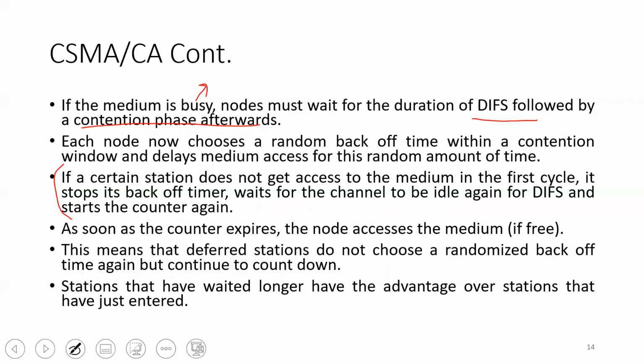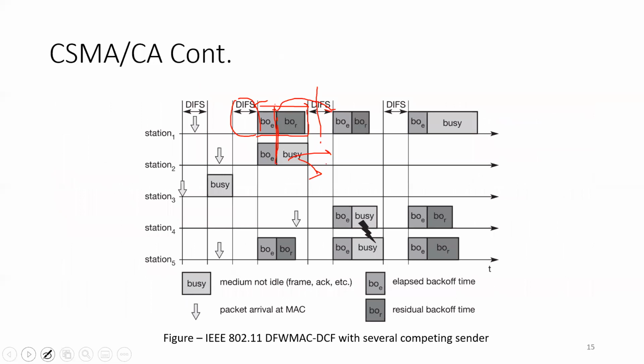Obviously, if it keeps on selecting a randomized backoff timer, it has to wait for a relatively longer amount of time, because the timers are randomized, and some other nodes might get a small backoff time as compared to this particular node. So in order to avoid this problem, the backoff timer is stopped and then restarted from the point where it was stopped. So the stations that have waited longer have the advantage over stations that have just entered, because obviously their backoff timer will be small in comparison with the backoff timers of the stations that have just entered the communication medium.